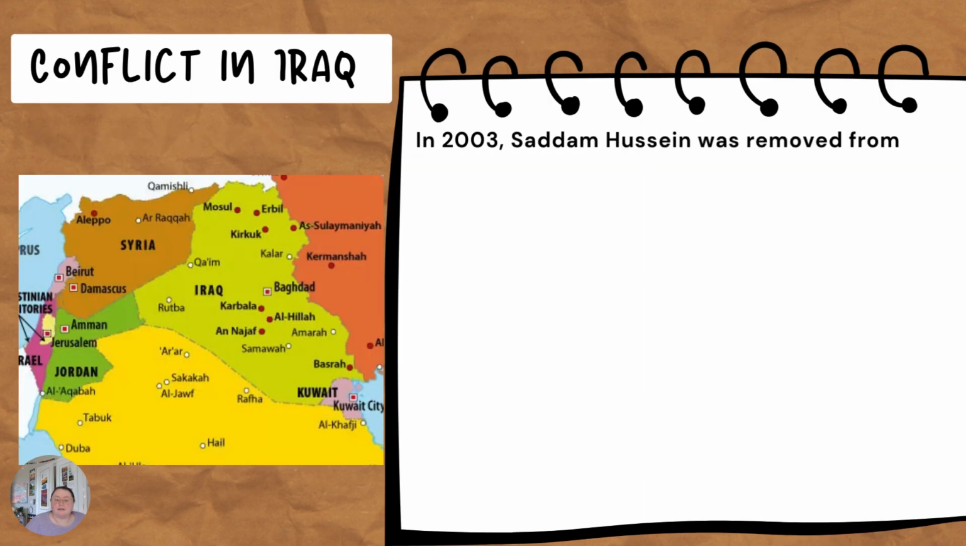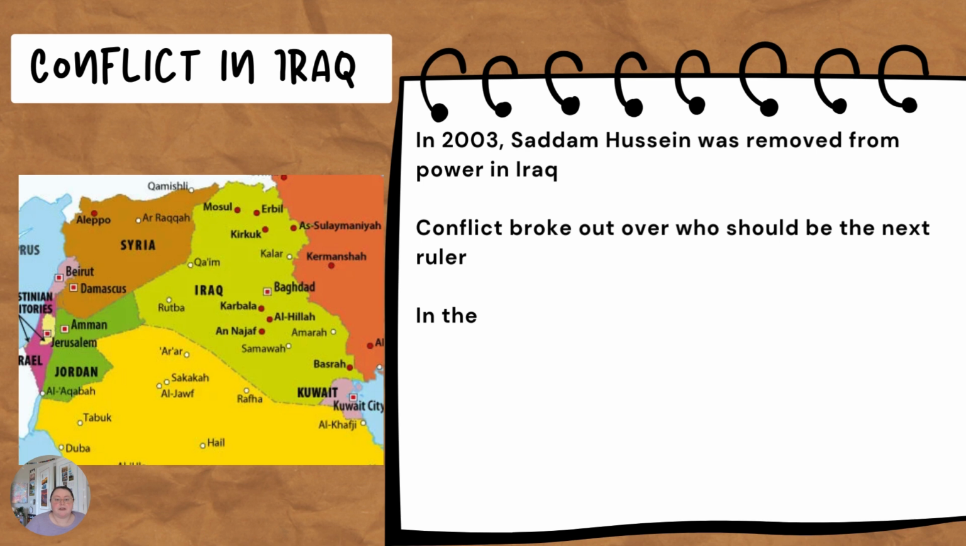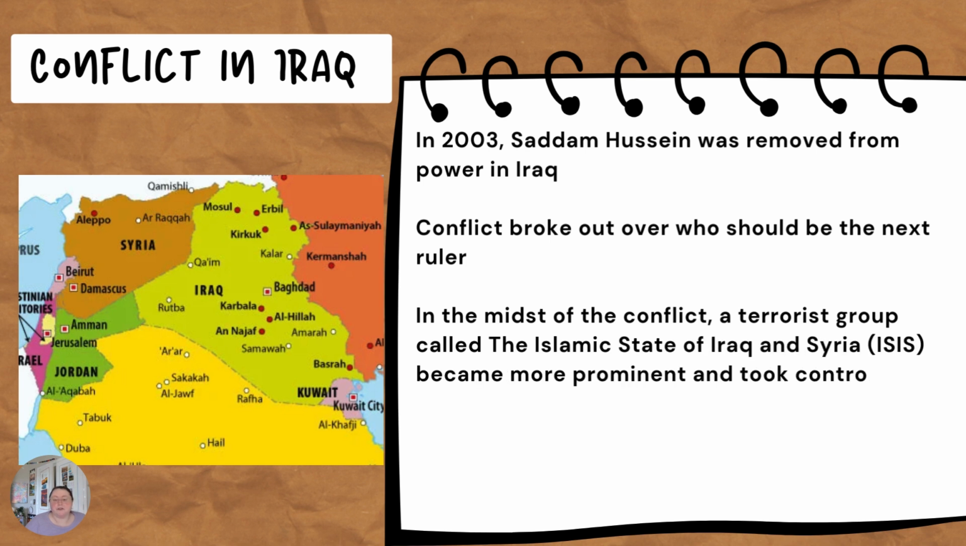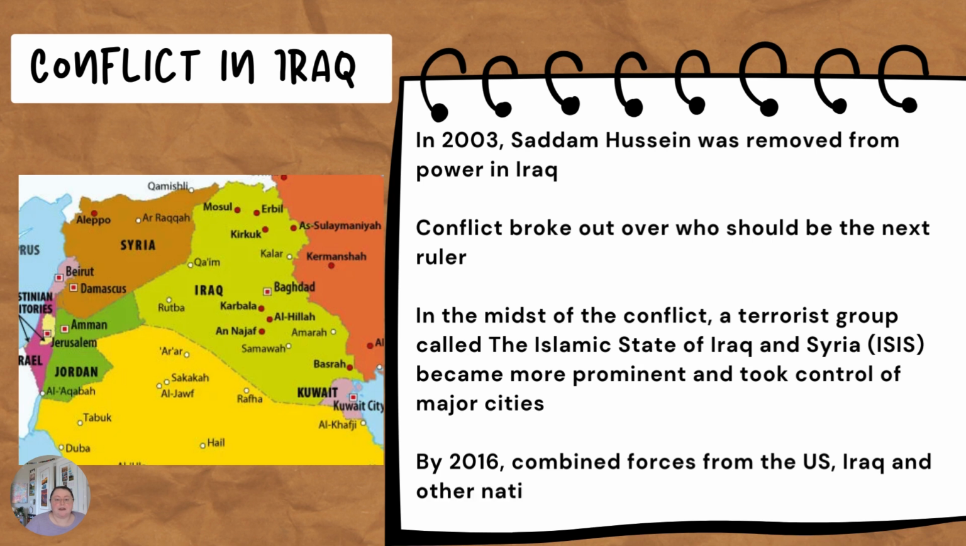In Iraq, in 2003, Saddam Hussein was removed from power. Conflict then broke out over who should be the next ruler. In the midst of the conflict, a terrorist group called the Islamic State of Iraq and Syria, also known as ISIS, became more prominent and took control of major cities. By 2016, the combined forces of the US, Iraq, and other nations took back control of the nation from ISIS.